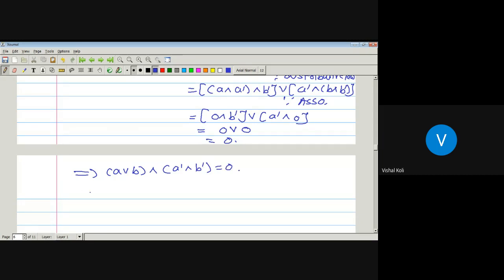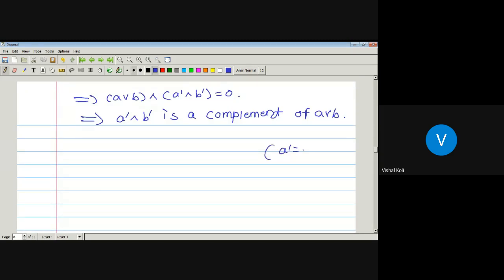So here A join B join A complement meet B complement is equal to 1, and A join B meet A complement meet B complement is equal to 0, which implies that A complement meet B complement is a complement of A join B. If B is a complement of A, it can be denoted by A complement is B. As here A complement meet B complement is the complement of this one, then the complement of A join B is A complement meet B complement, and hence the proof.